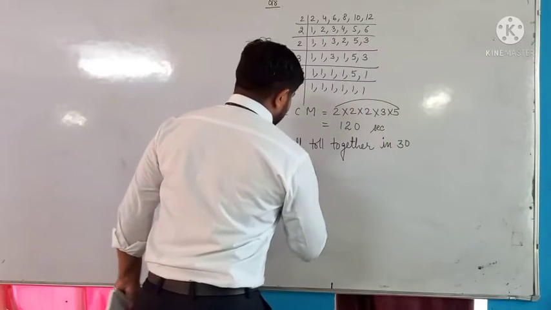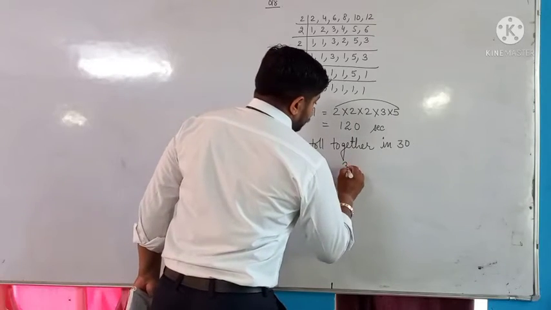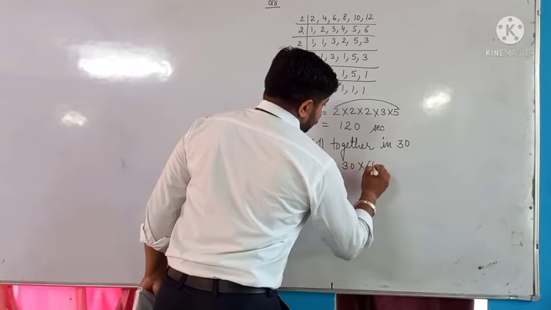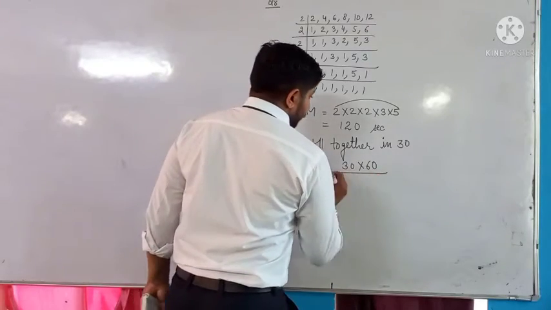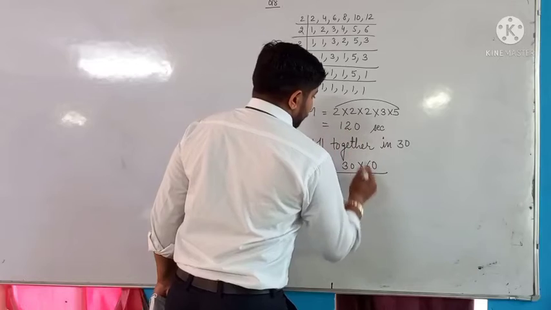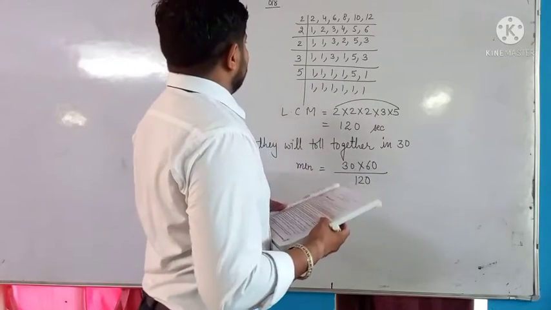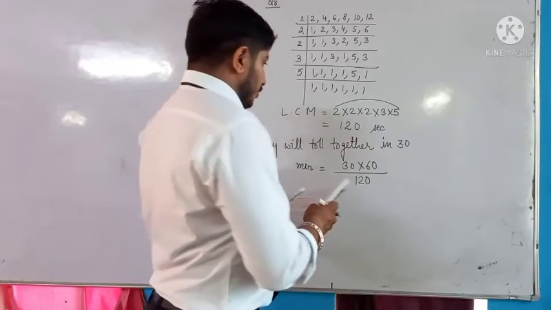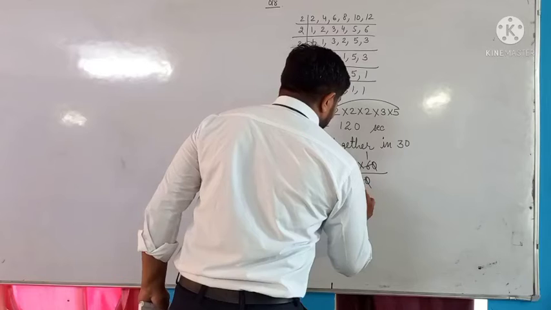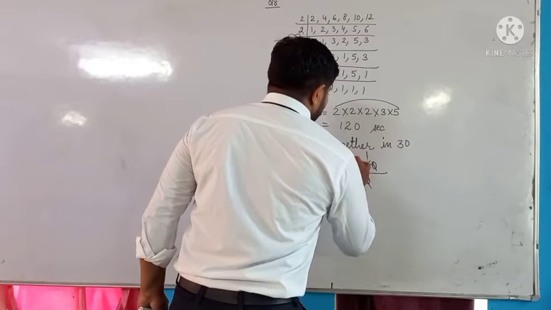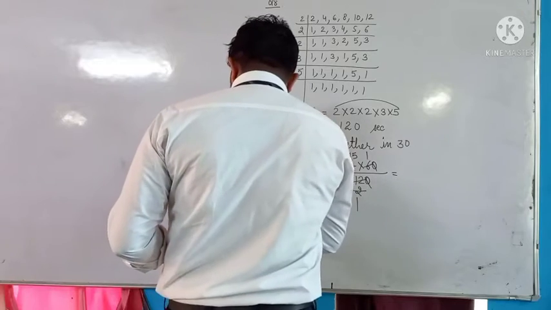In 30 minutes, first change to seconds, beta: 30 into 60. And divide by 120, because our LCM comes to 120. Then 0 cancels by 0. 6 ones are 6, 6 twos are 12. By 2, 15. 15 times comes from here, beta.